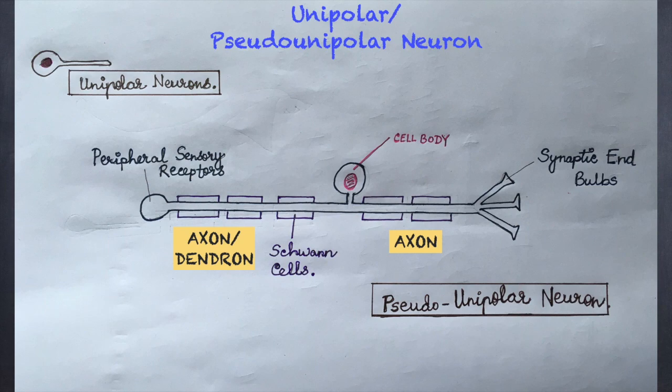You can also see the left yellow box. I have written both axon and dendron as they have been referred to differently by different authors. Some authors reason that it should be called dendron since action potential from peripheral sensory receptors is moving towards the cell body, while others say that it should be called an axon, the rationale being that the information is directly going to the central nervous system from peripheral sensory receptors and not from the cell body.